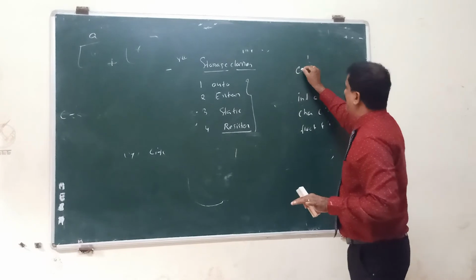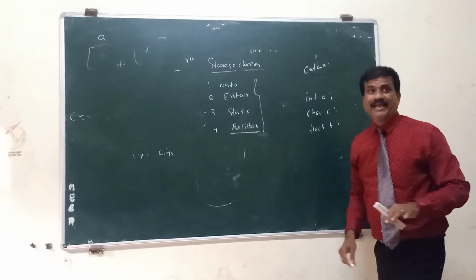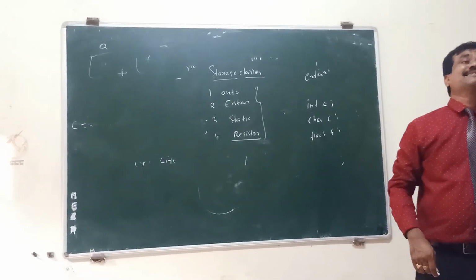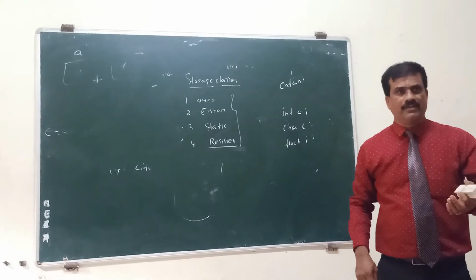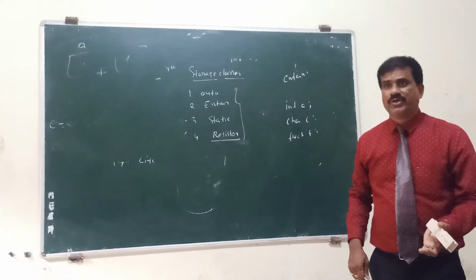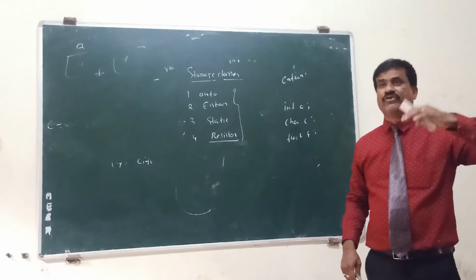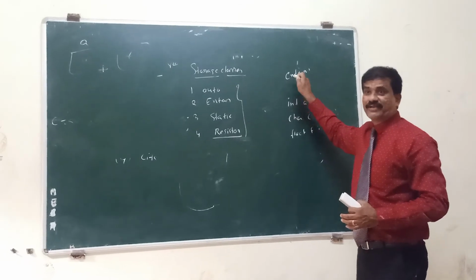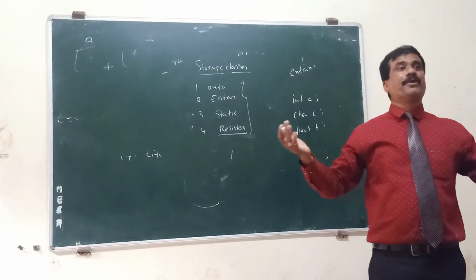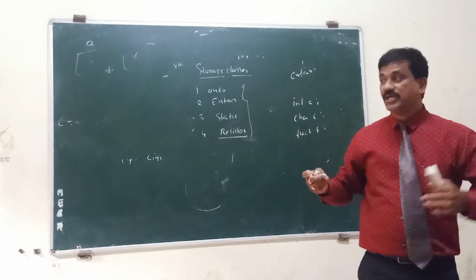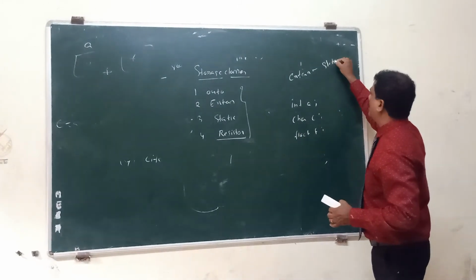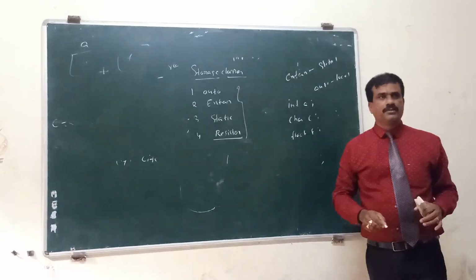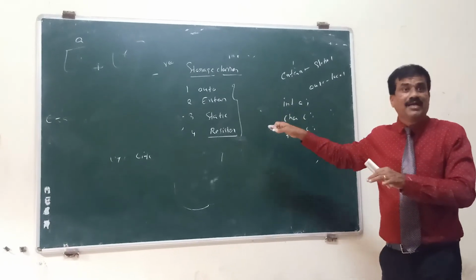Come to the external. By default, it is global. Wherever you want to declare a variable as global, it is an external variable. Auto is a local variable. Within the function, you can declare auto, but outside of the function, before the main function, you can take external. If you use external, the variable scope is the entire program, not a block. That means external is global. Auto is local.